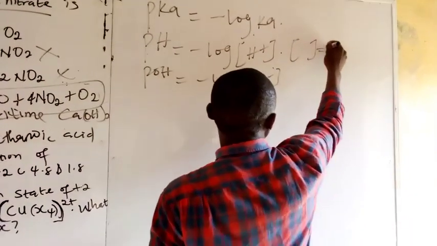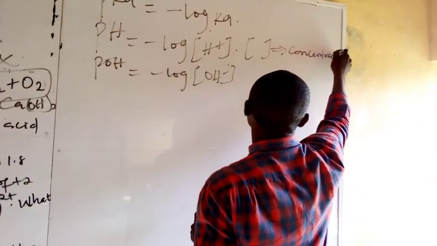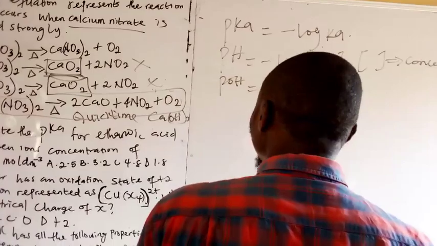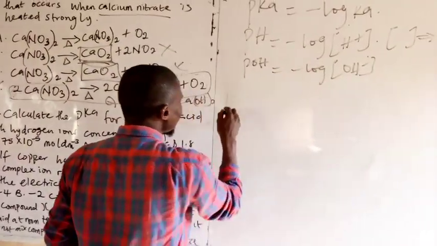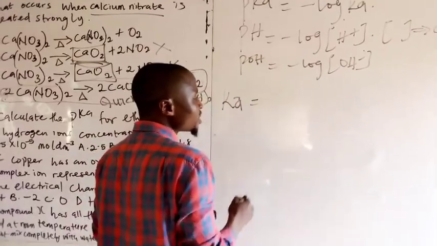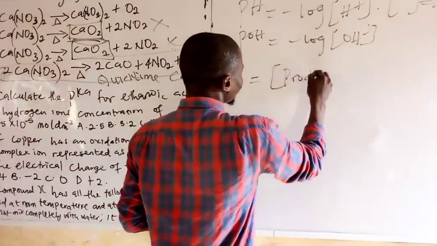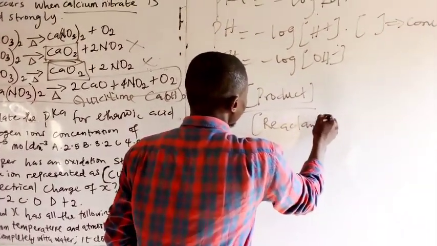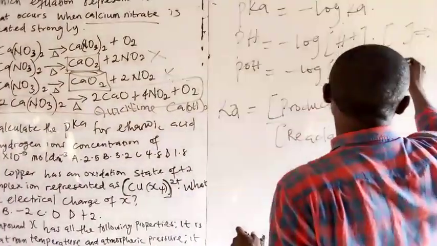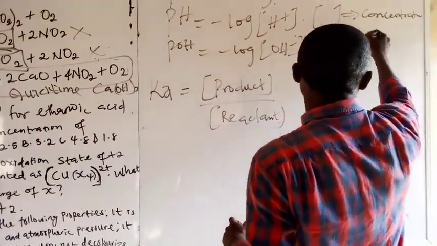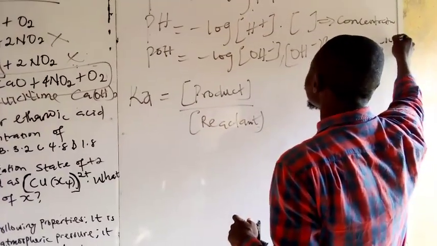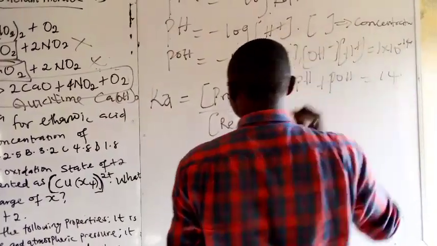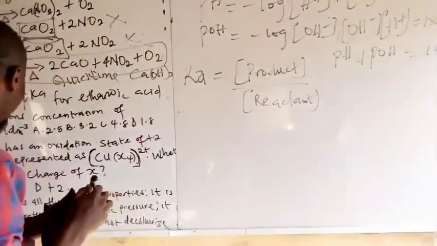This square bracket in chemistry means concentration. At the same time, there is a formula that says Ka is equal to concentration of products all over concentration of reactants. There is one last formula that says OH minus times H plus is equal to 1 times 10 to the power minus 14. Permit me to write the last formula, pH plus pOH equals 14. Alright? K is concentration of products over reactants.